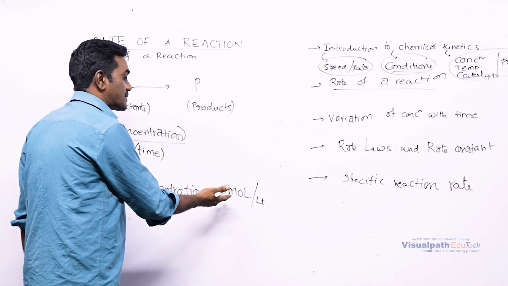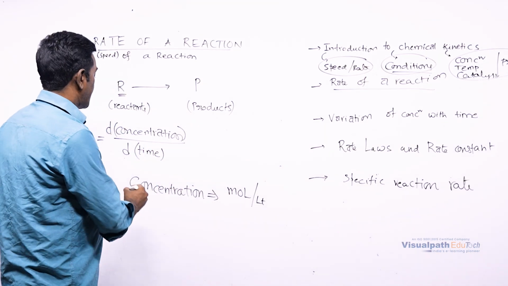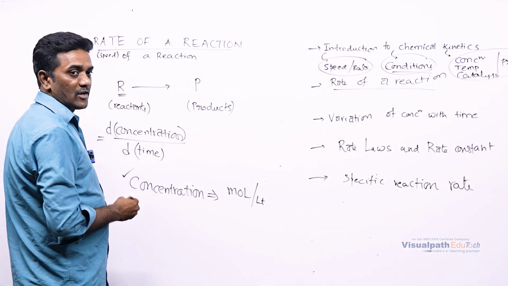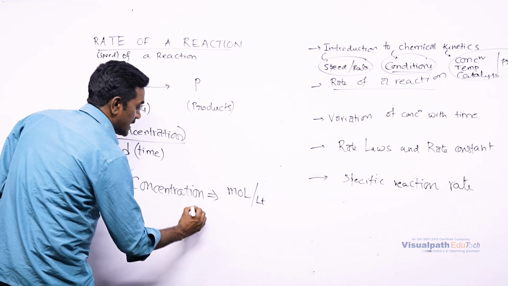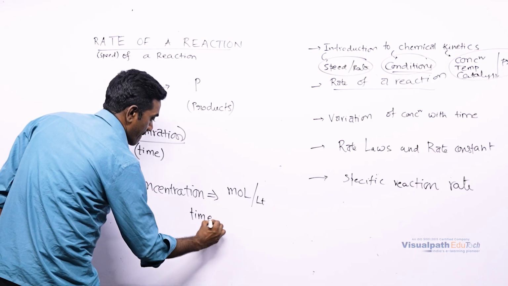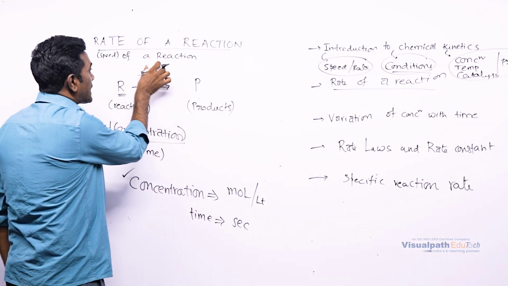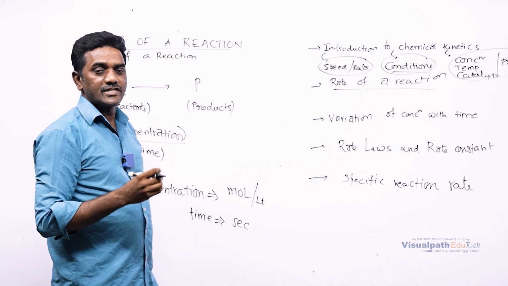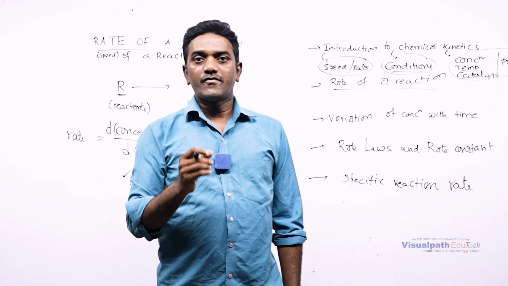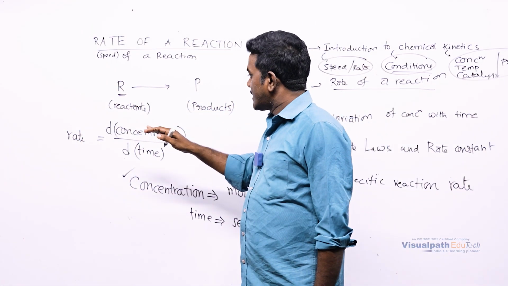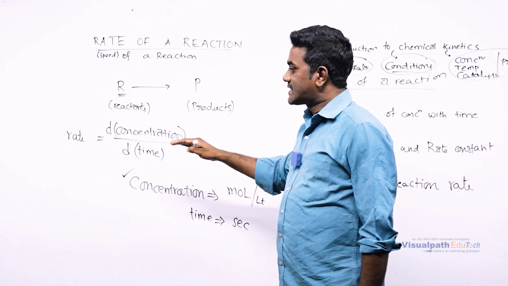Obviously, time we will express in terms of seconds. So the rate of a reaction is the expression indicating the change of concentration with time.